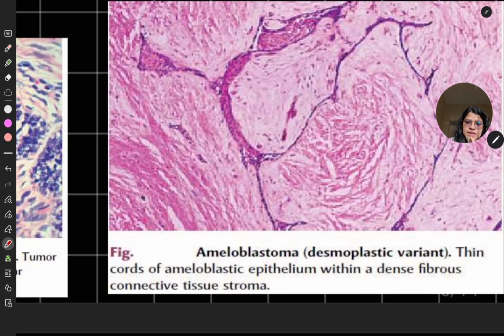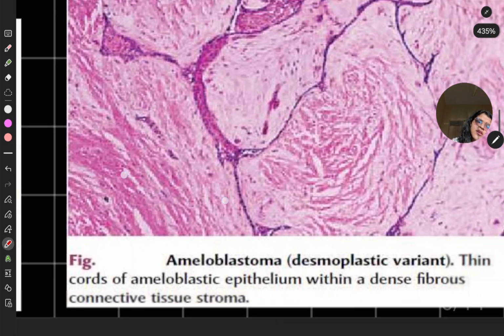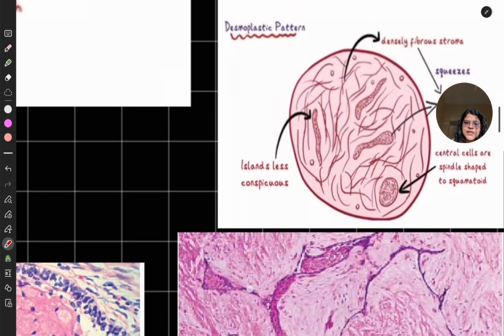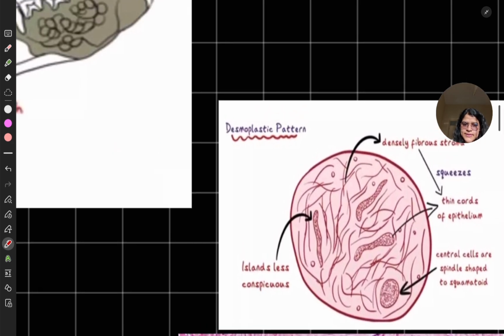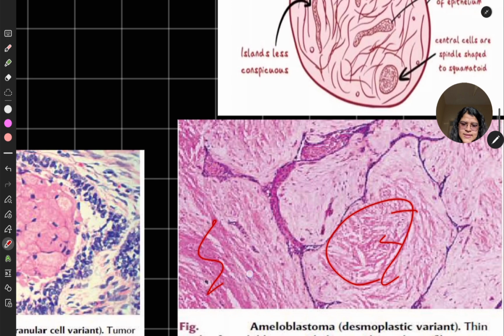Then we come to the desmoplastic variant, with a kite-like appearance. As we said, can you appreciate this? All of it is squeezed together, and there is a kite-like appearance, but you can see the periphery of the cells. These are the peripheral cells, and they have hyperchromatism and basal polarity, and they have subnuclear vacuolization, which is not appreciated in this one, so let me show you in this. Yes, densely fibrous stroma is also present.